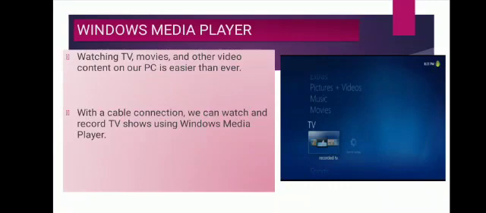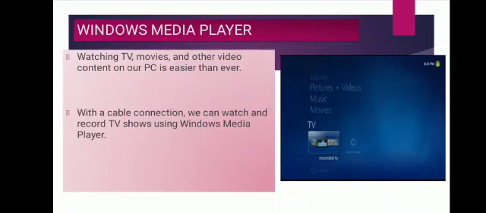Next is Windows Media Player. Media Player can play slideshows, videos and music from local hard drives, optical drives and network locations. We can stream television programs and films through selected services such as Netflix.